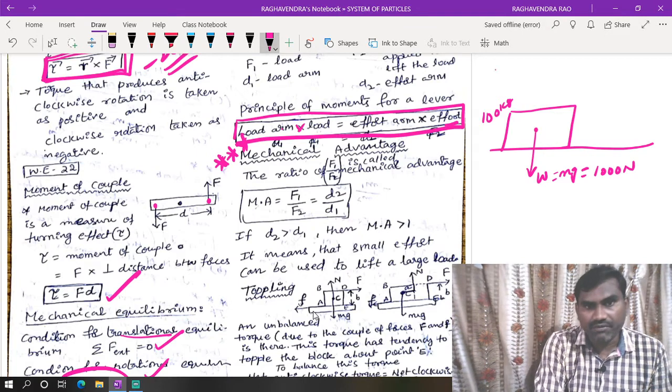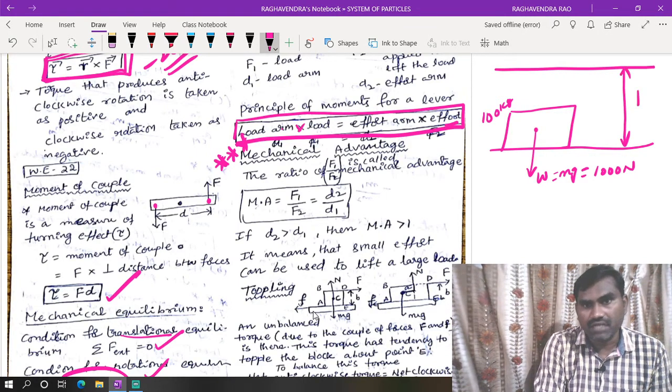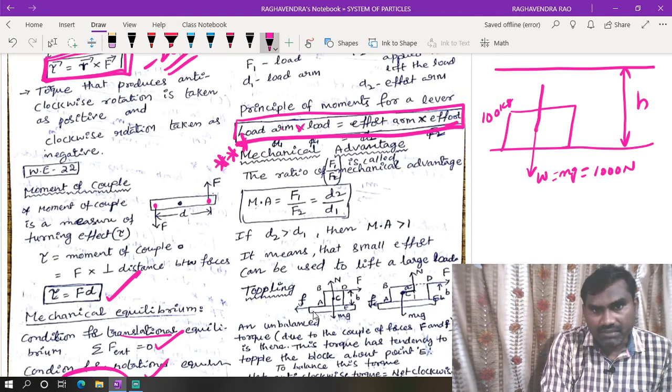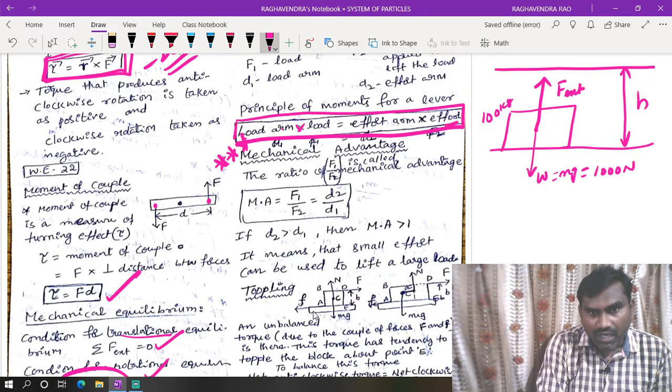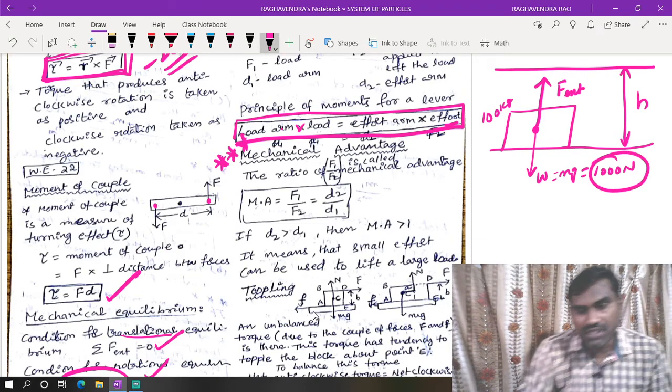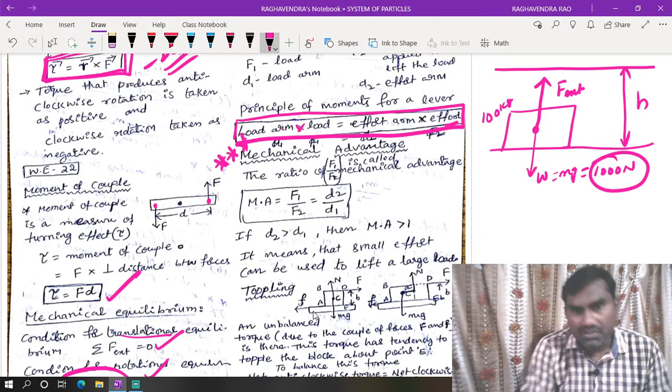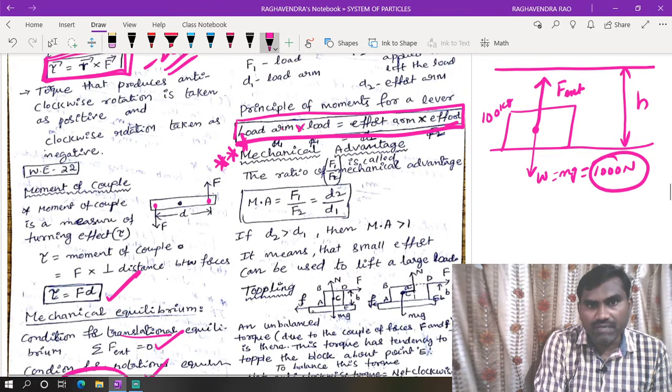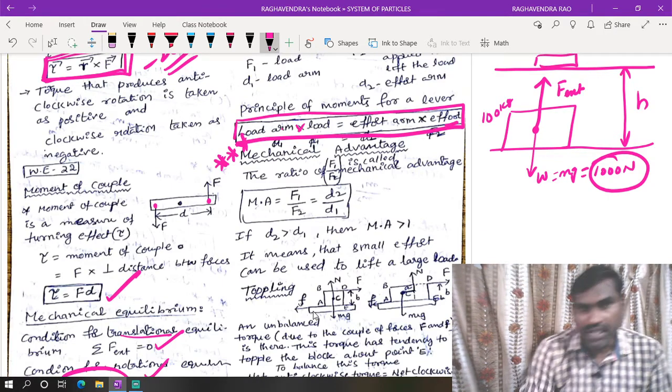For example, if you want to place this block at a height h, you have to apply some external force. How much external force do we need to apply? This external force is equal to the weight of the body, that's 1000 Newton. Then only we can lift this block and place it at a height h.